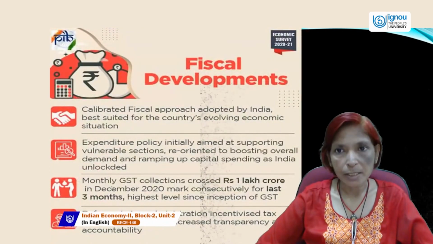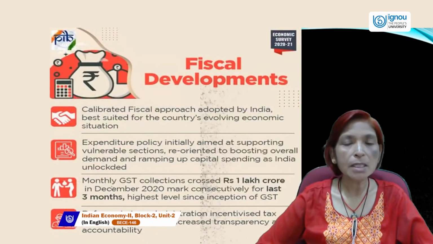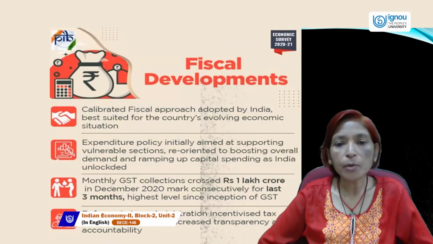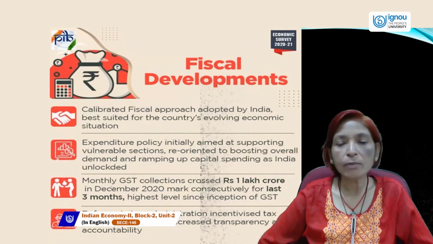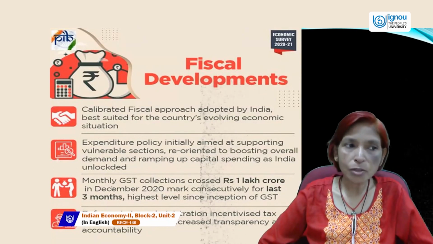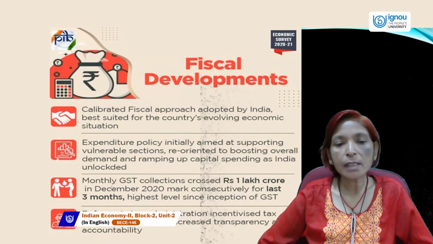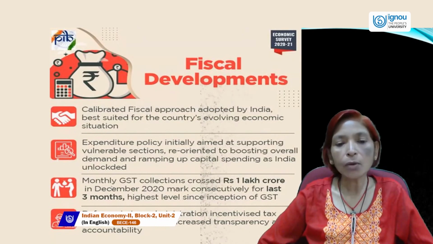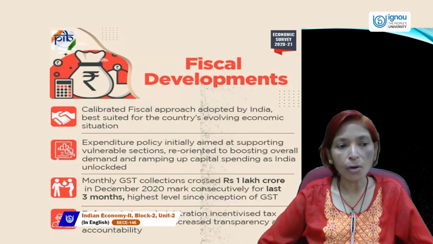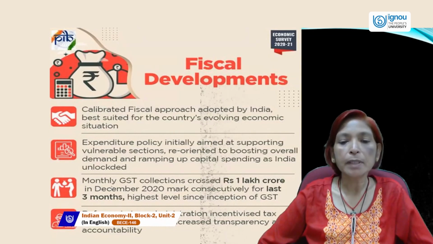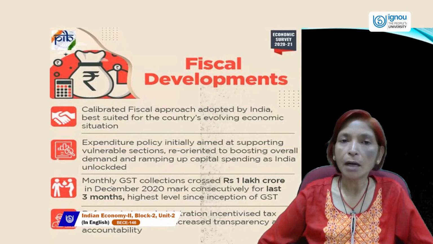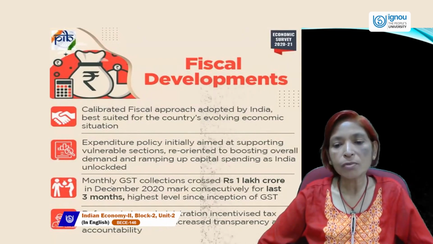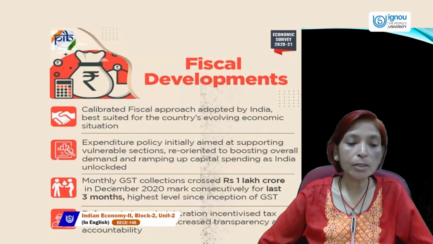Next is fiscal development. This fiscal development is given by Economic Survey 2021. Calibrated fiscal approach adopted by India, best suited for the country's evolving economic situation. Expenditure policy, initially aimed at supporting vulnerable sections, was reoriented to boosting overall demand and ramping up capital spending as India unlocked. Monthly GST collection crossed rupees 1 lakh crore in December 2020, marked